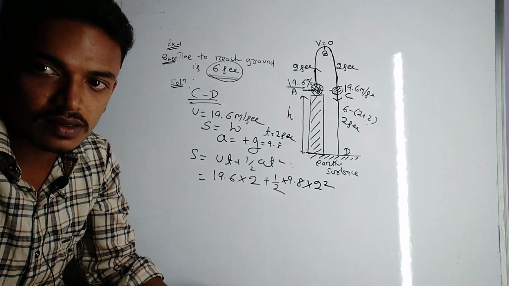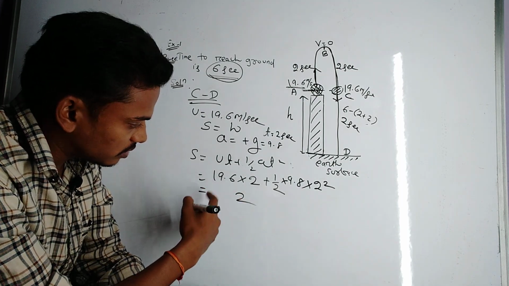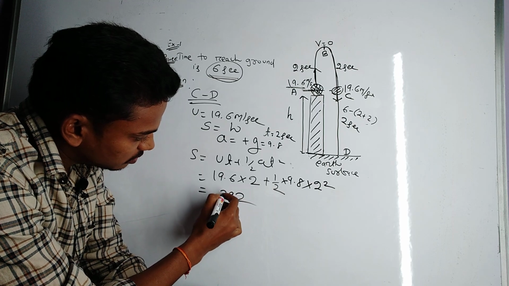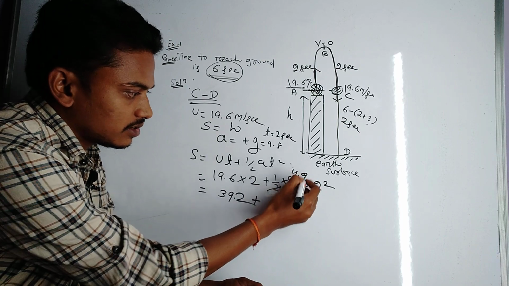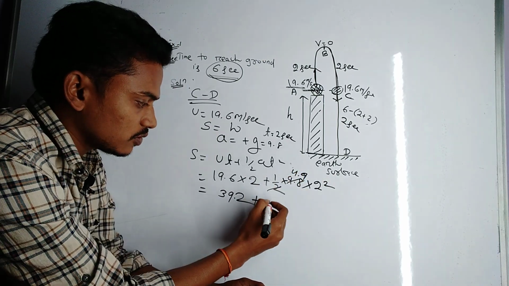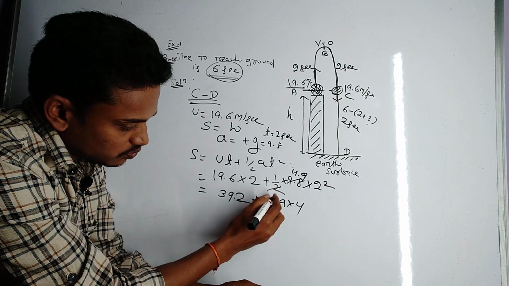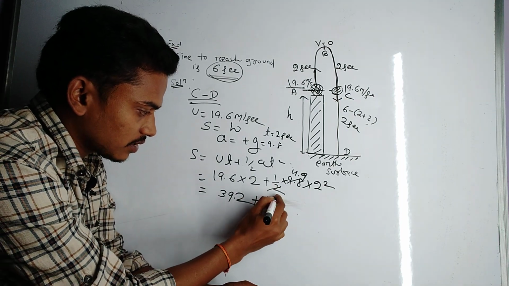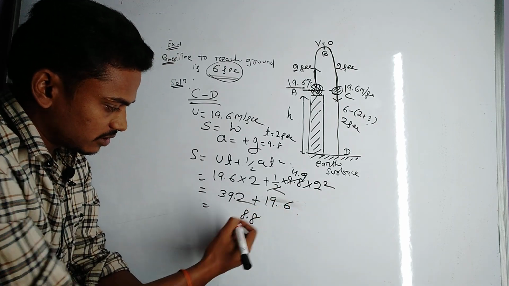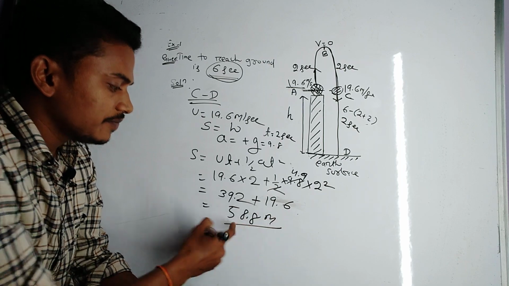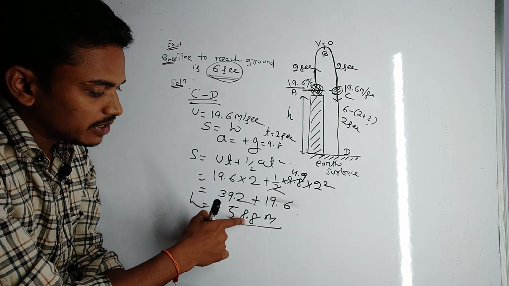That's equal to 39.2 plus 4.9 into 4, which is 19.6. So 39.2 plus 19.6 is 58.8 meter. Okay, this is the height of the tower, h equal to 58.8 meter.